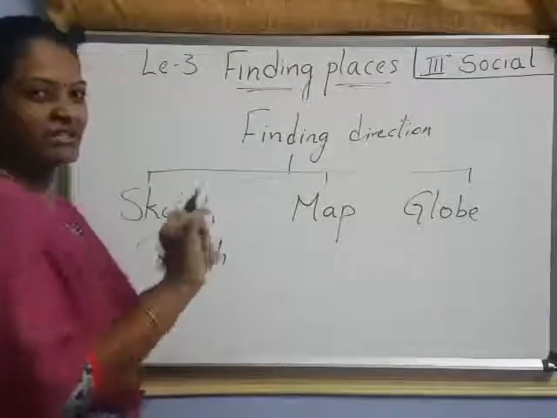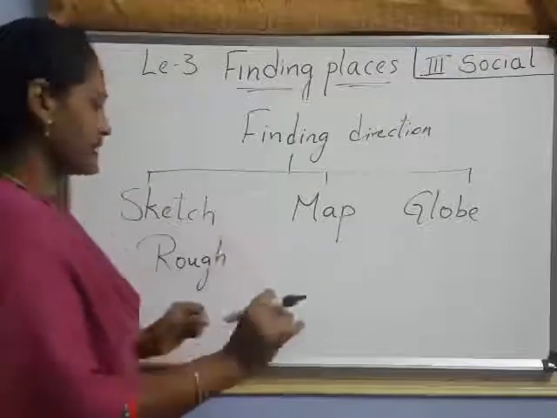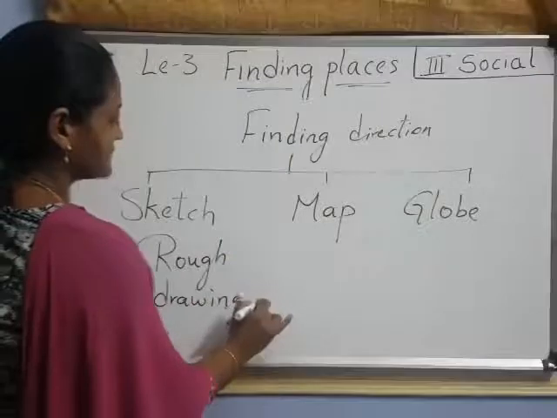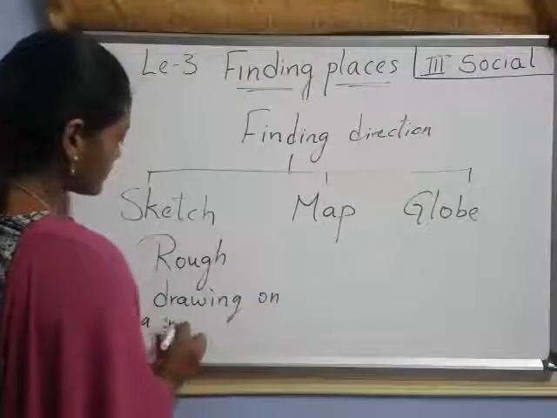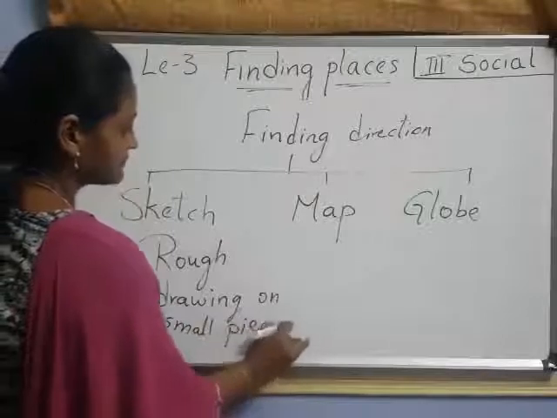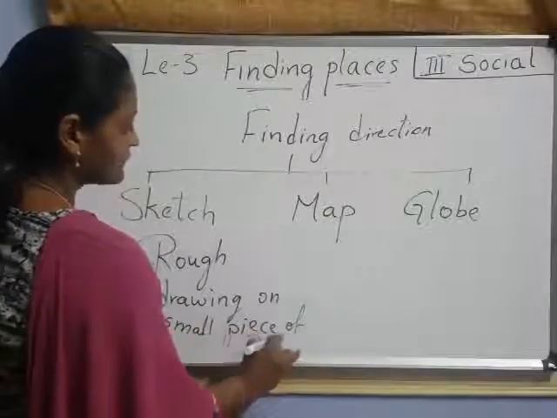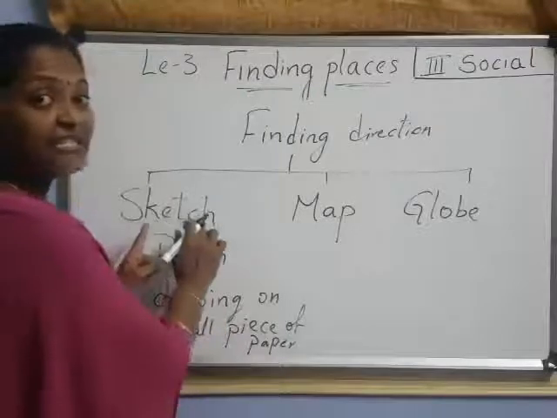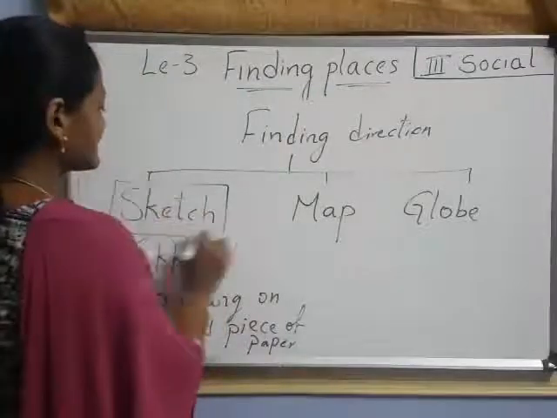Rough means generally we are saying like that. A rough drawing on a small piece of paper, we call it a sketch.